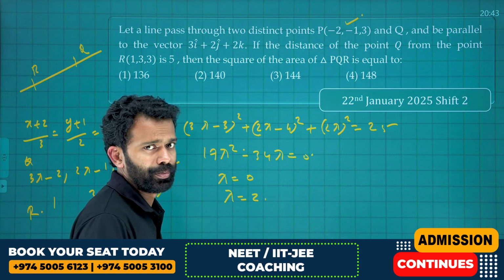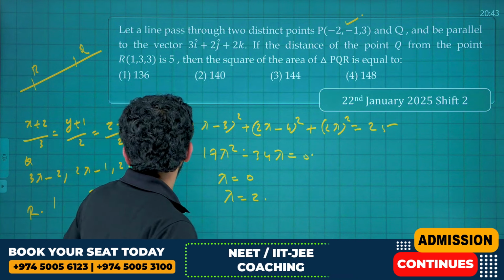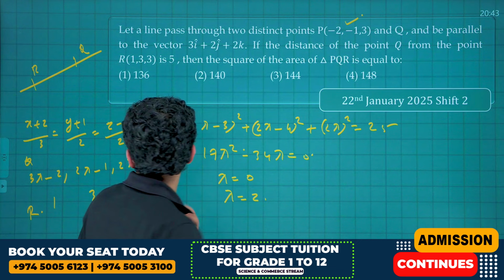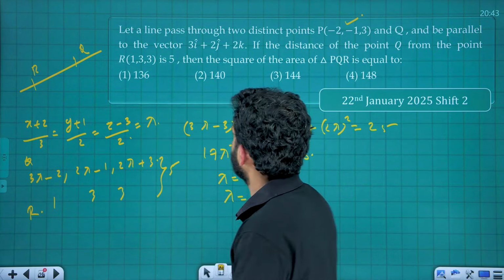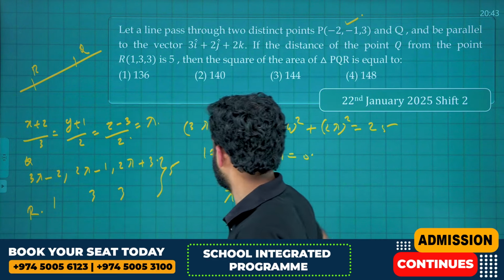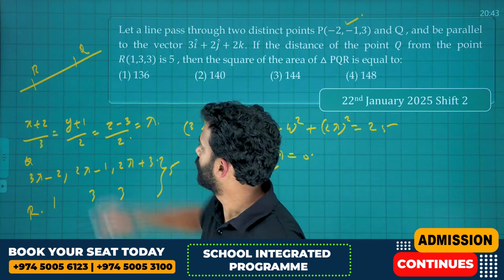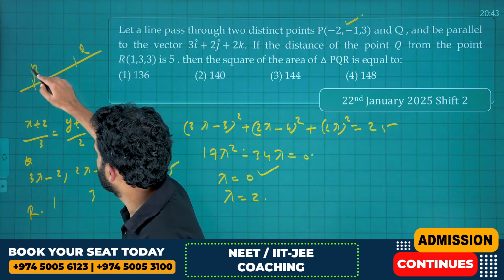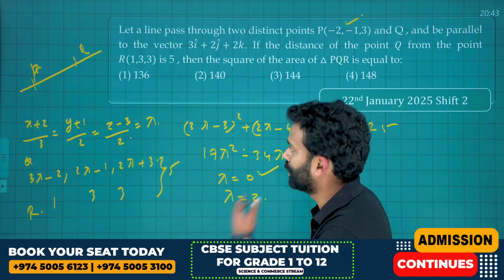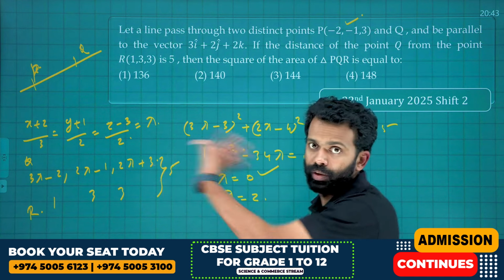Which point should you take here? The problem is if you take lambda equal to 0, you will get the point P only. That is minus 2, minus 1 and 3.